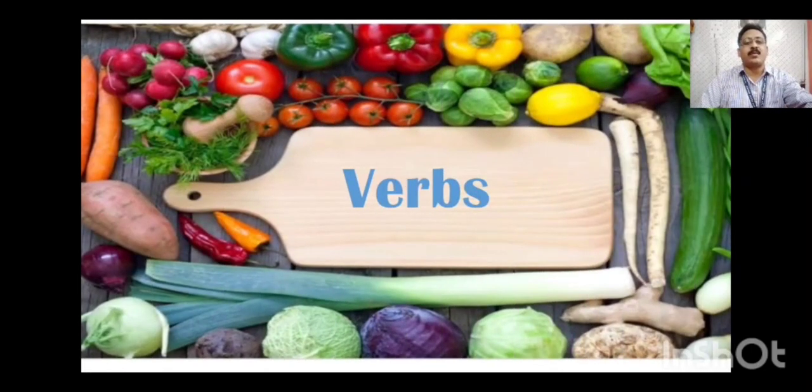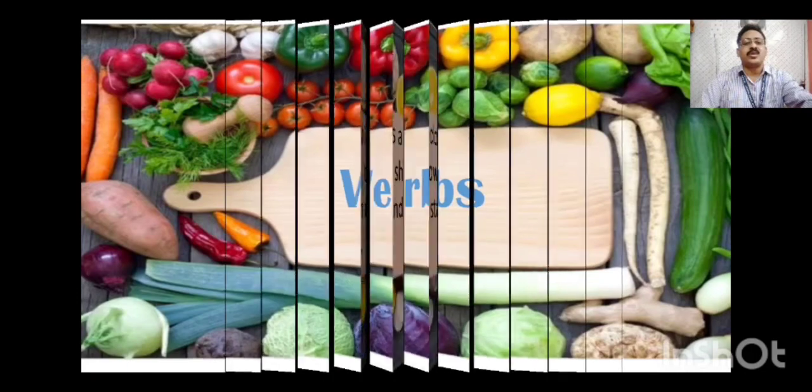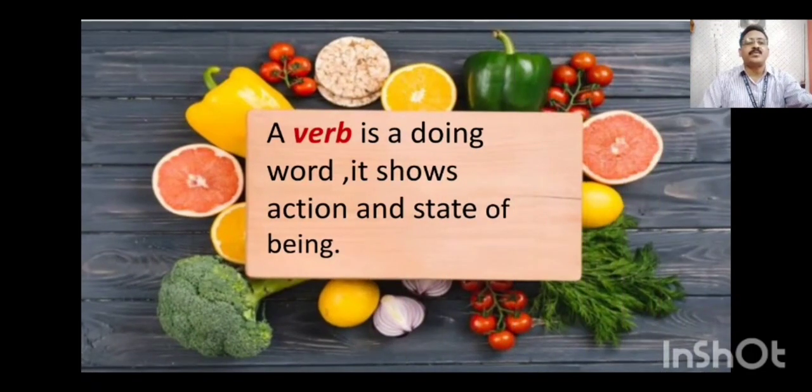Lesson number 8 is about verbs. Today, children, I am going to teach you about verbs. So let's start the lesson. A verb is a doing word. It shows action or state of being. Means when there is something happening around or any physical movement is going on around, it is said to be a verb. A verb is a word that shows something happening or existing around you, or any motion.